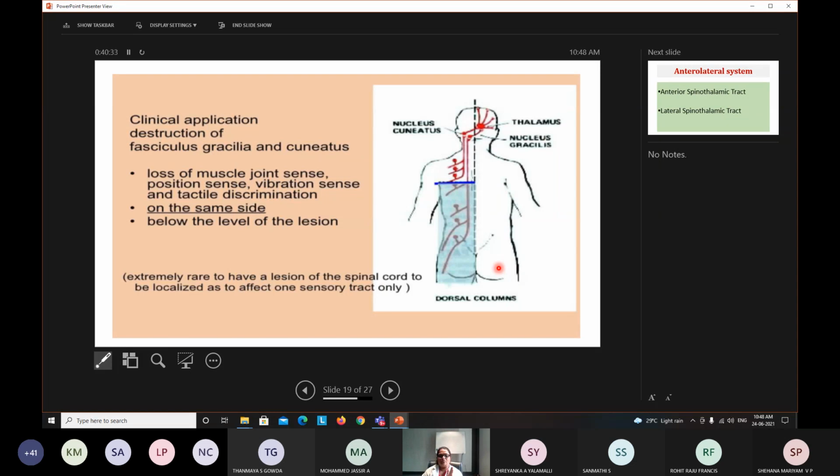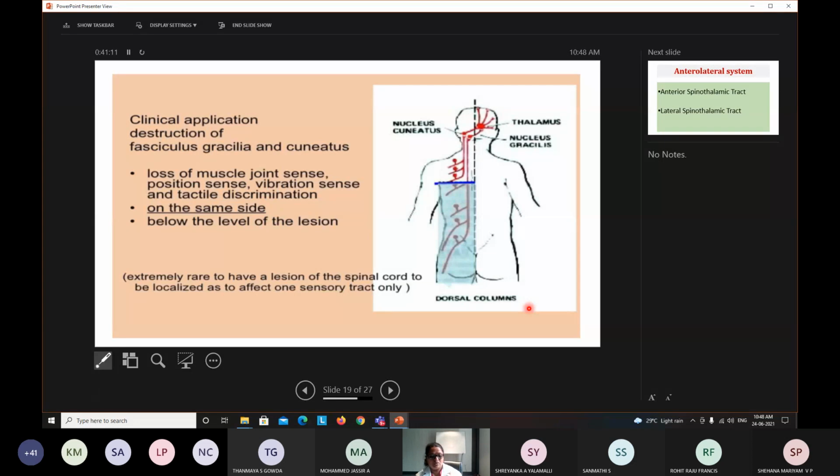This is why I was telling you to identify the location of the tracts to understand this. If the person complains that there is no sensation in this particular portion, that means there is hemisection, half part of the spinal cord is injured, not completely. This is how you have to tell about the applied aspect of each spinal tract. Is this clear?